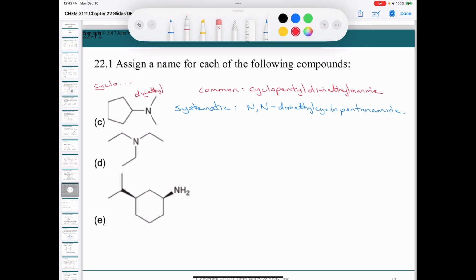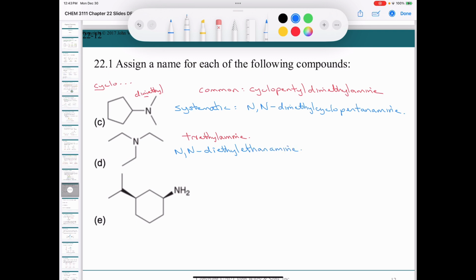For the next one, the common name is pretty quick. There's 3 ethyl groups, so we'd call this triethylamine. And if we wanted to give it a systematic name, we could. Okay, the longest carbon chain has 2 carbons. So if you think about an alcohol, it would be ethanol, so it's ethanamine. And we have an N,N-diethyl. So we'd call this N,N-diethyl ethanamine.